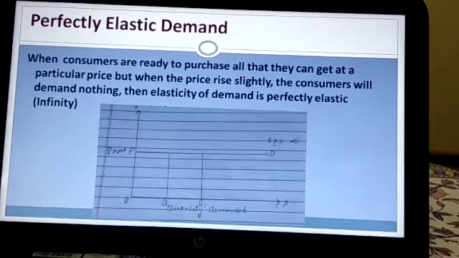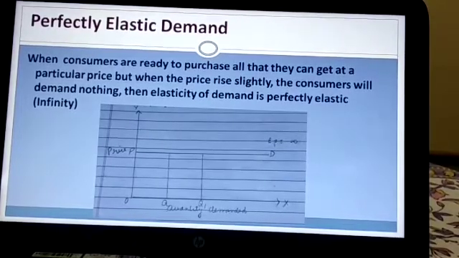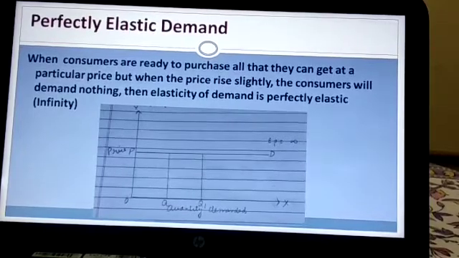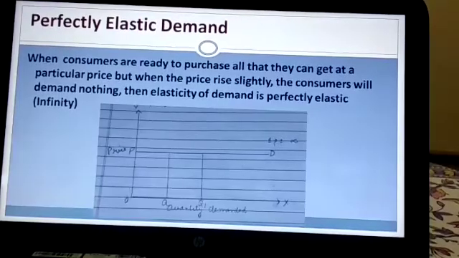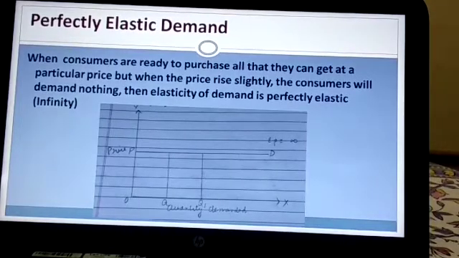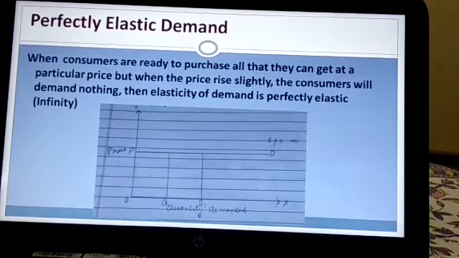Suppose the consumers are ready to buy at rupees 10 whatever units of the commodity they can get, but when the price slightly rises, suppose from rupees 10 to rupees 12, a very slight rise of rupees 2, the demand will drastically change.